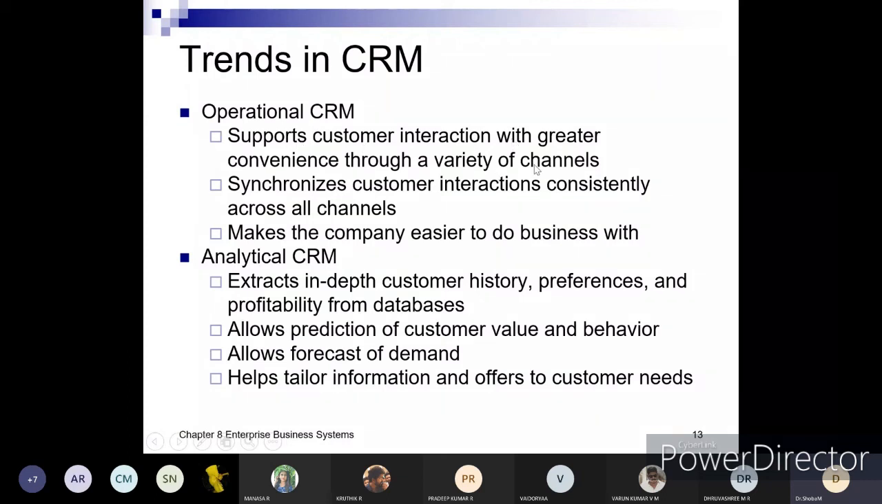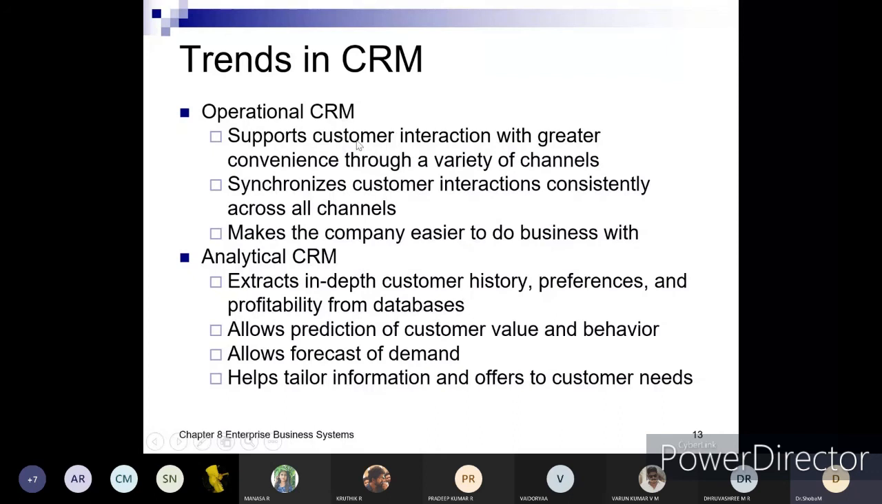Okay, the communication channel might be different, right? Might be varying, in fact. And again, it is based on the convenience of the customer. So it supports customer interaction with greater convenience through a variety of channels. It synchronizes customer interactions consistently across all channels. So if a problem is resolved, then it should be synchronized, or updated, to each and every different department or section. It means that the customer problem or issue has been addressed or resolved, right? So across the channels, the same consistent communication or information needs to be passed on, and that makes the company easier to do business with. Okay, so that's also important.